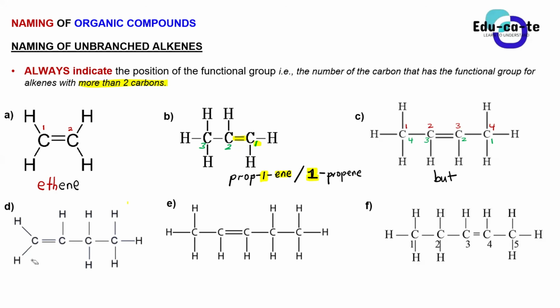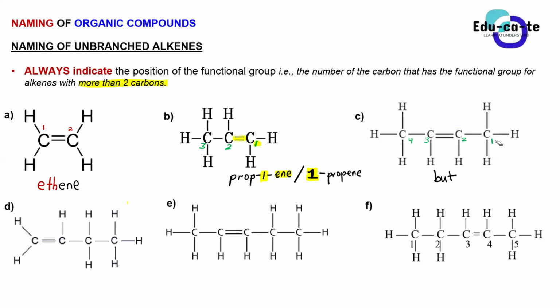Definitely not, because that only applies here since it's a symmetrical molecule. Later on, if we have 6 carbons, you cannot always count in the same way. It will depend on where your double bond is positioned. Please cut that out, because it will make you apply the wrong mathematics and eventually count in the wrong way. Just count manually from the carbon that is closest to the functional group.